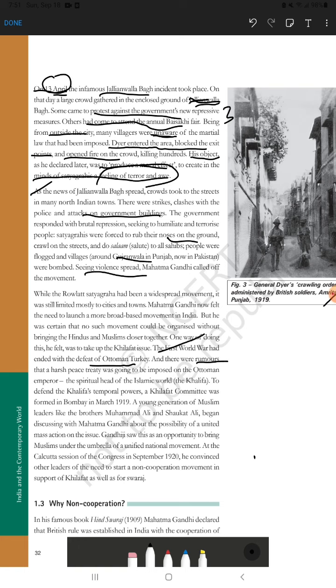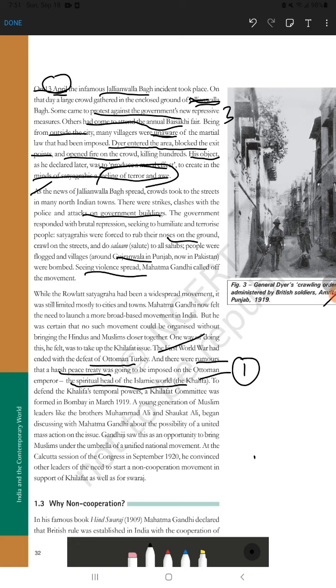So at that time, rumor, the word is afwah. The rumor was that a harsh peace treaty was going to be signed between whom? The British government and Ottoman Empire Turkey. Why am I giving importance to Ottoman Empire Turkey? Because at that time the Ottoman Empire was known as the Khalifa. What is Khalifa? The spiritual head of the Islamic religion, right? So at that time the Ottoman Turkish king was known as the Khalifa. One more question will come: what is Khalifa? The spiritual head of the Islamic world.